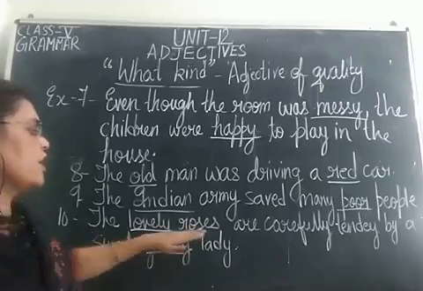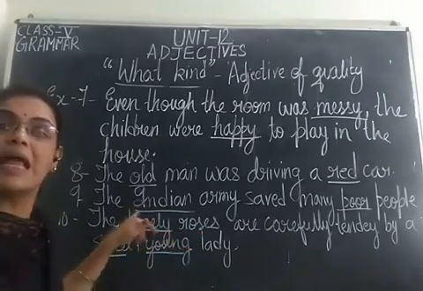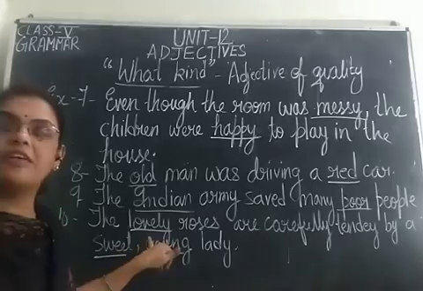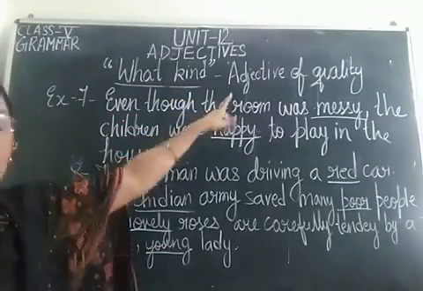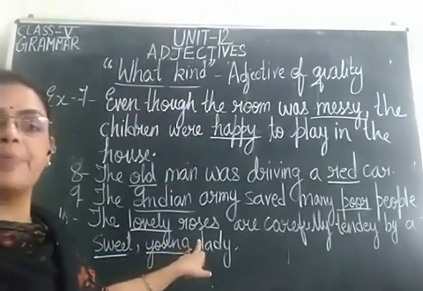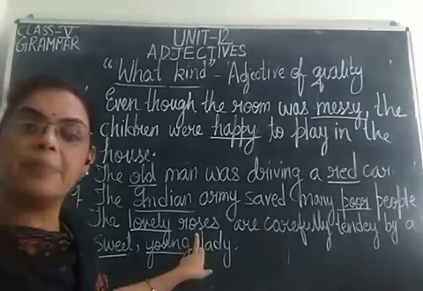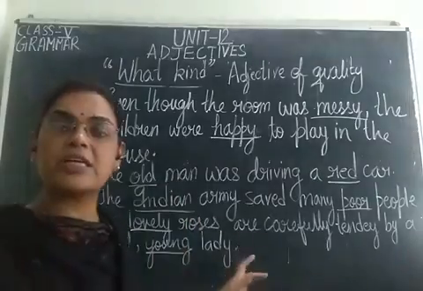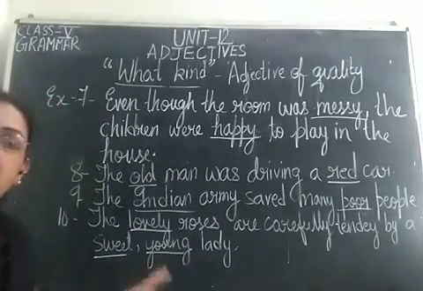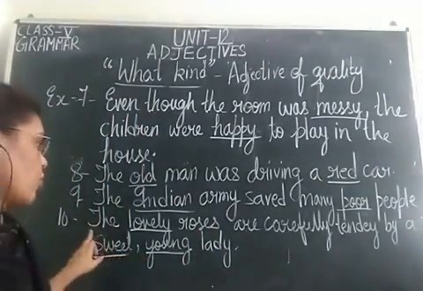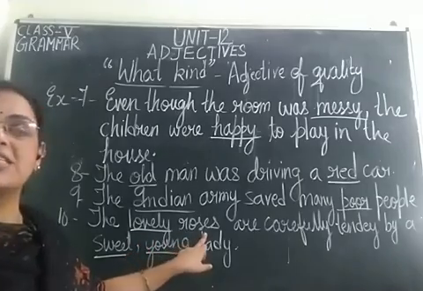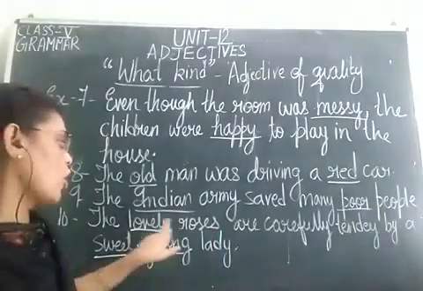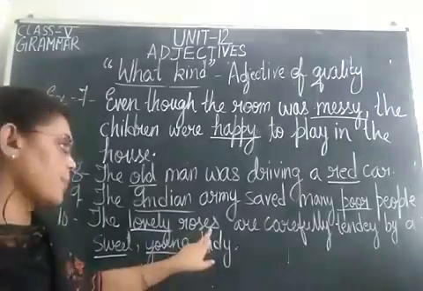So, the lovely roses. What kind of roses? Lovely roses. So, lovely is what? Adjective of quality. ये किसको describe कर रहे हैं? Roses. Roses क्या है बेटा? Noun है. So, आप ये देखो कि ये जो adjectives है, ये किसको describe करते हैं? Noun और pronoun. So, the lovely roses. Roses क्या पे? Noun है. Noun और ये adjective किसको describe कर रहे हैं?